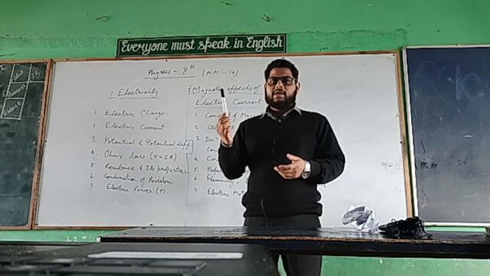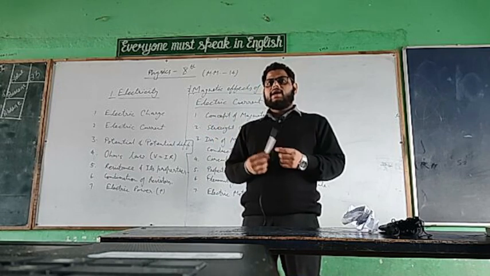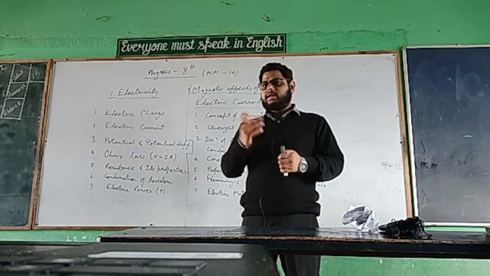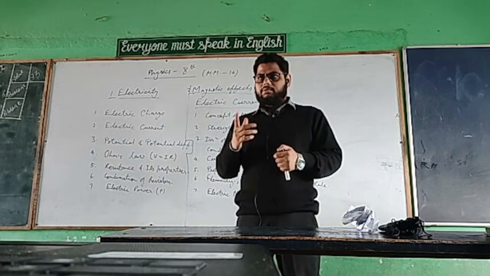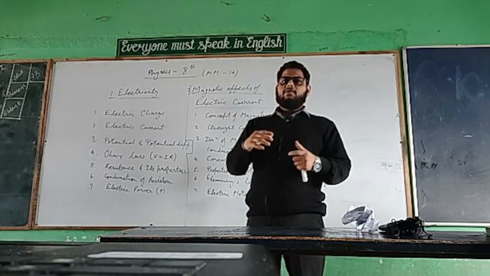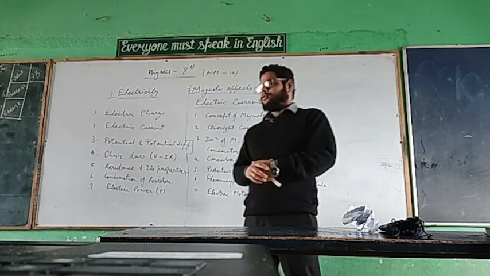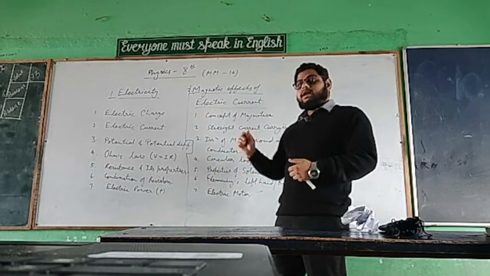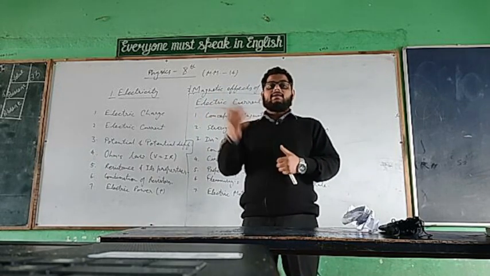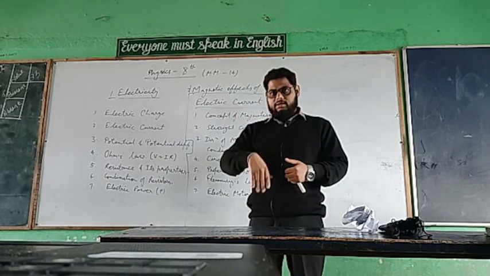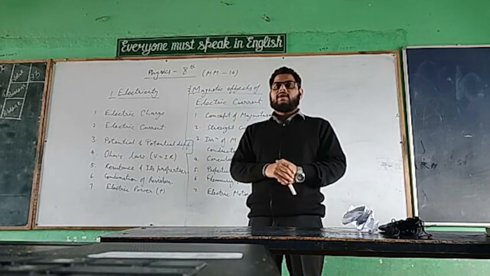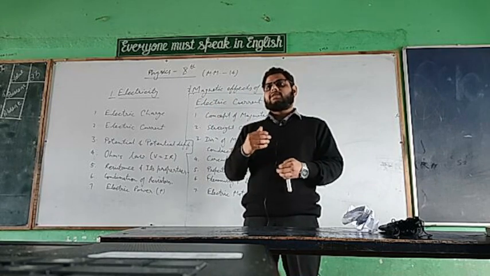Suppose a straight current carrying wire is there, and we pass a current through that wire. What kind of magnetic effect will it show? We'll cover that in this topic. After that, what is the direction of the magnetic field around that straight current carrying conductor? We have to check the directions also.